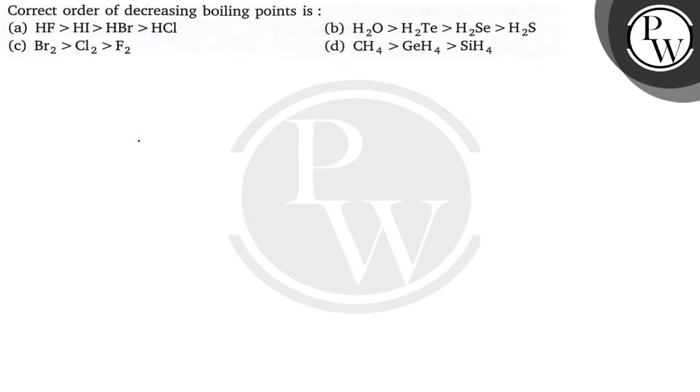Hello, bachcho. Let's read the question. The question says correct order of decreasing boiling point is. So there are a few species, and they are different, and we have to find out the correct order of decreasing boiling point. So let's do the question.